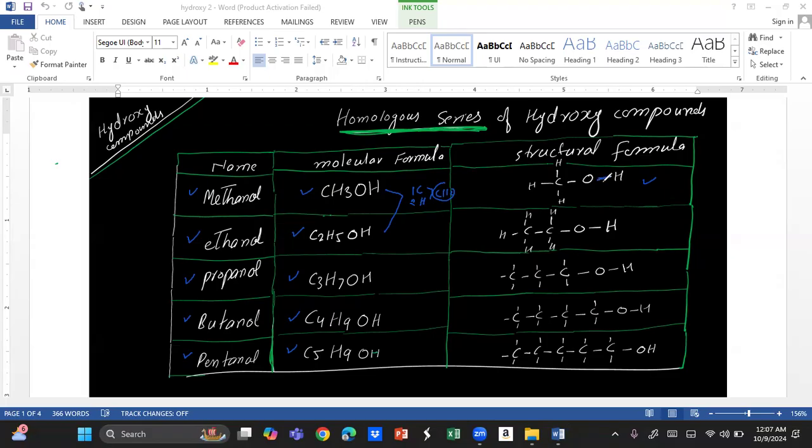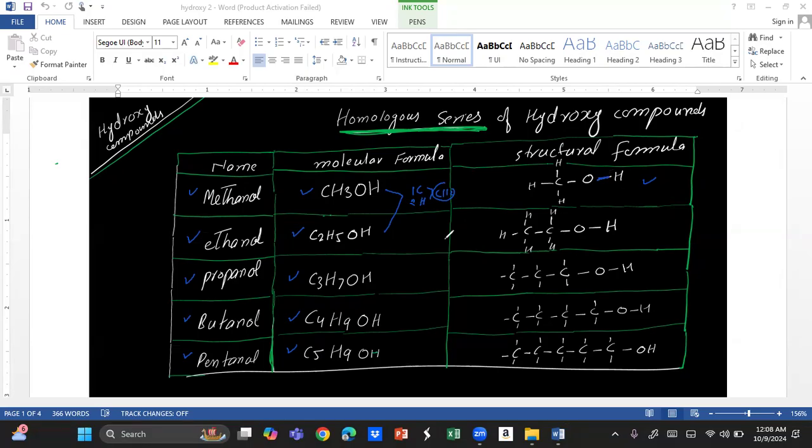If you just consider it as OH, you will ignore this bond between O and H. If you count the number of lines, 1, 2, 3, 4, and multiply by 2, it will be 8. So there are 4 covalent bonds here, and the fifth one is this one. I mean, there are 5 bonds in methanol.